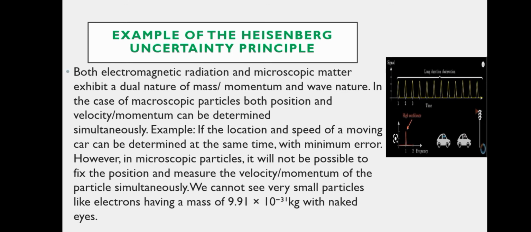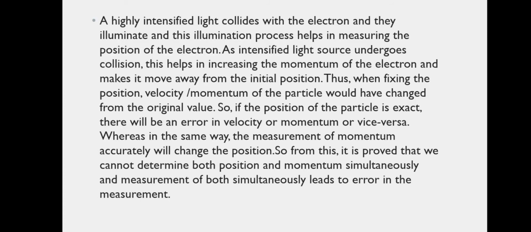the particle simultaneously. We cannot see a very small particle like an electron, having a mass 9.91 × 10^-31 kg, with naked eyes. You can see the diagram also. A highly intensified light collides with the electron and they illuminate, and this illumination process helps in measuring the position of the electron. As the intensified light source undergoes collision, this helps in increasing the momentum of the electron and makes it move away from the initial position.